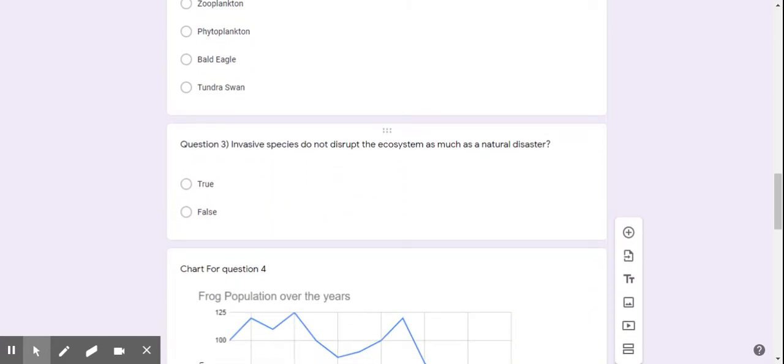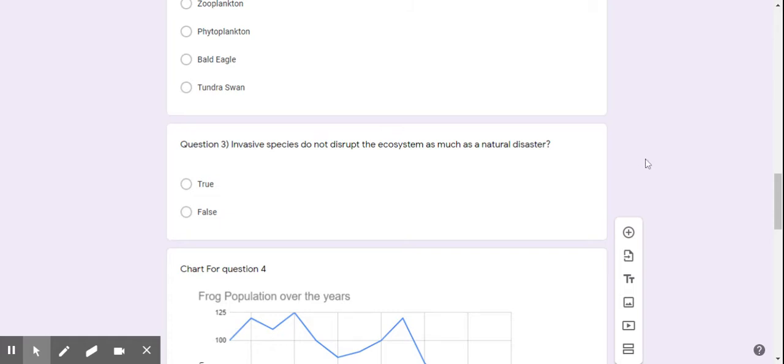Now, question three. Invasive species do not disrupt the ecosystem as much as natural disasters. The answer for this is false. As a matter of fact, they disrupt the ecosystem even more because, as I said earlier, natural disasters are temporary. Invasive species are a long-term problem. If I was to introduce an invasive species to an ecosystem, that's probably one of the worst things that I could do for that ecosystem. I really must hate that ecosystem.